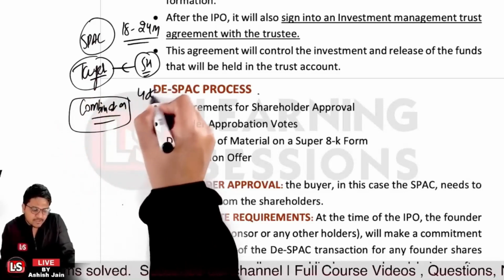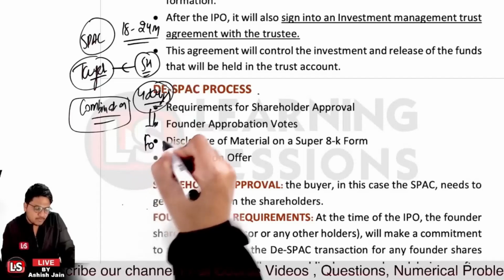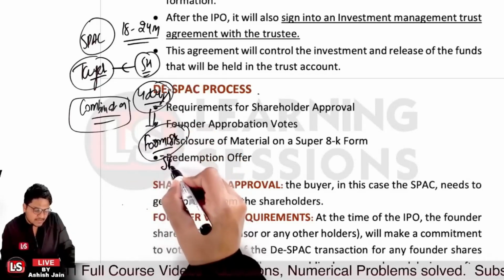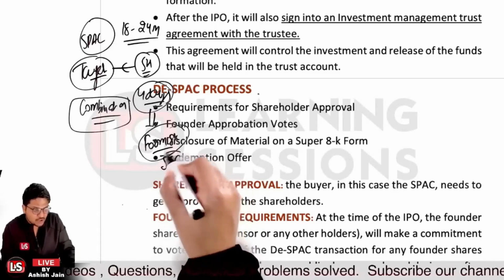Within 4 days after the transaction, Form 8-K, or super 8-K, is to be submitted to the SEC, that is the United States Securities and Exchange Commission.